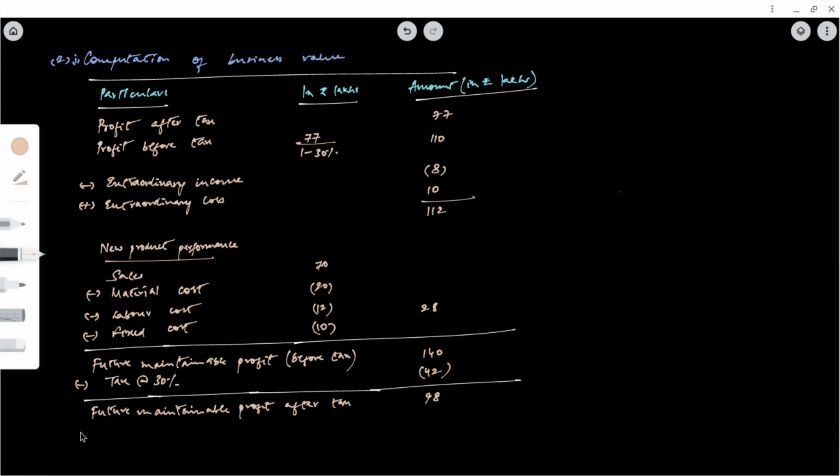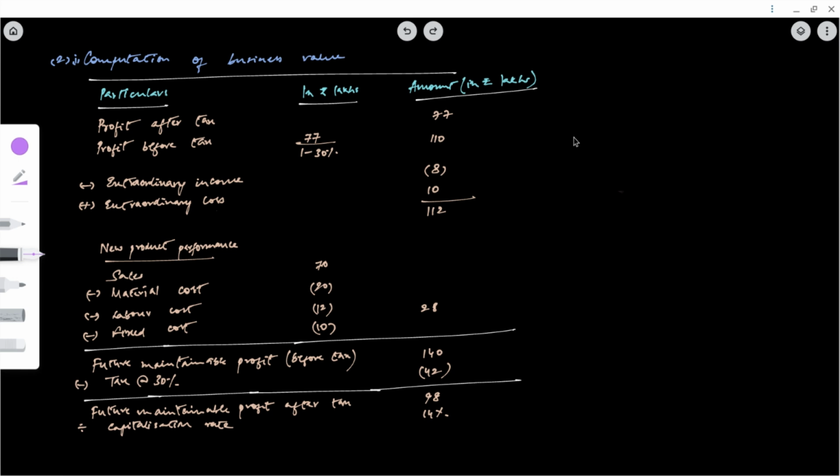So what is the capitalization factor? Capitalization rate is 14%. So future maintainable profits after tax divided by capitalization rate will give us business value.